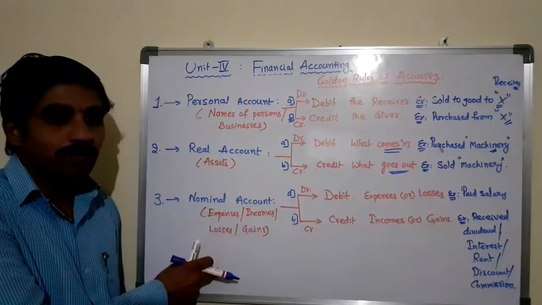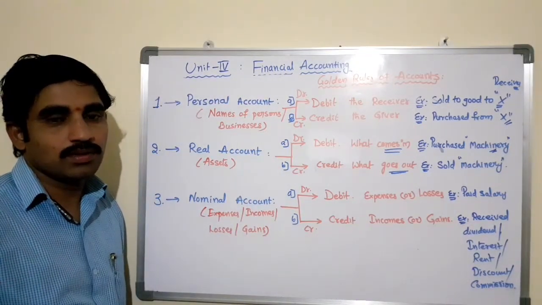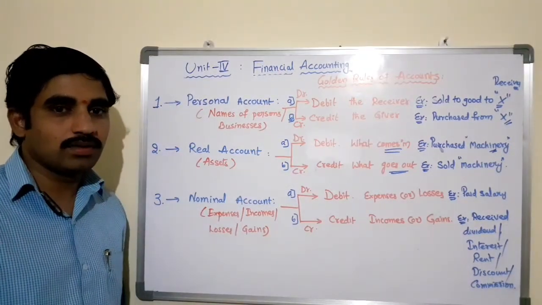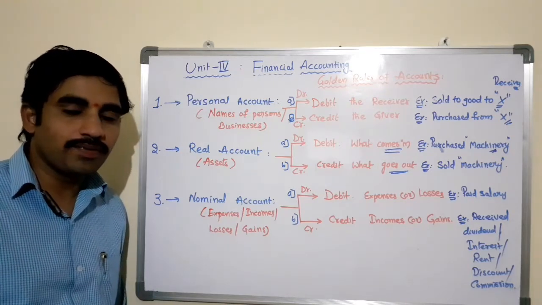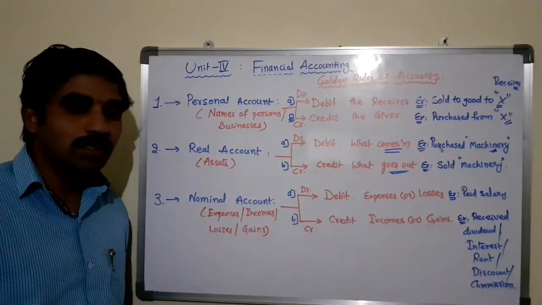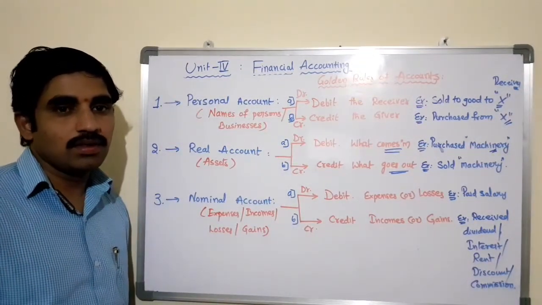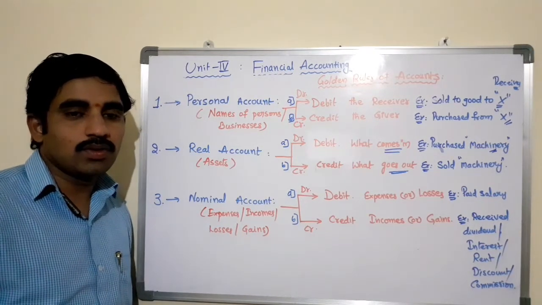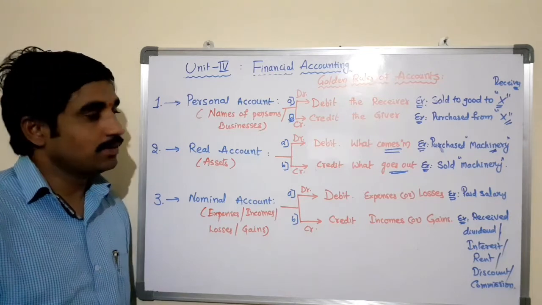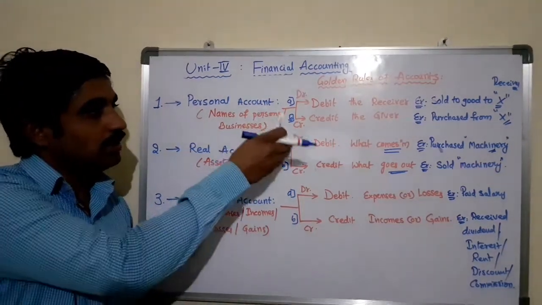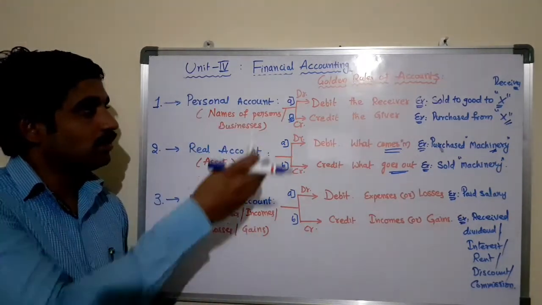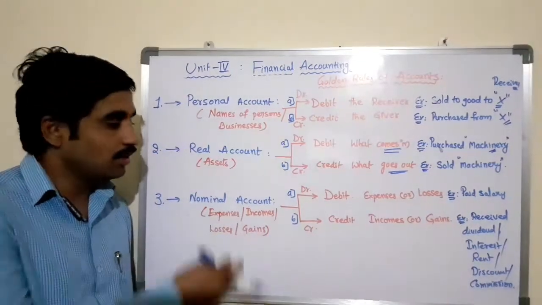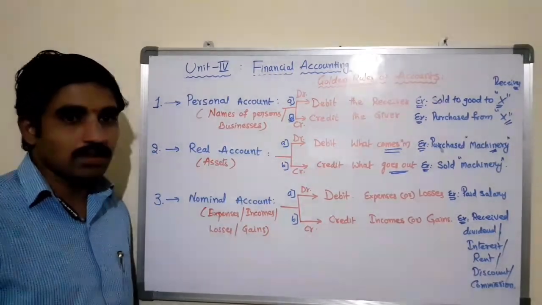So this is very important from an examination point of view also. What is an account? Explain types of accounts and rules of accounts. Explain the golden rules of accounts, or explain three types of accounts, or explain the classification of business transactions. The question may ask any type, but we need to answer that there are three types of accounts based on the transactions relating to persons, assets, and expenses or incomes.